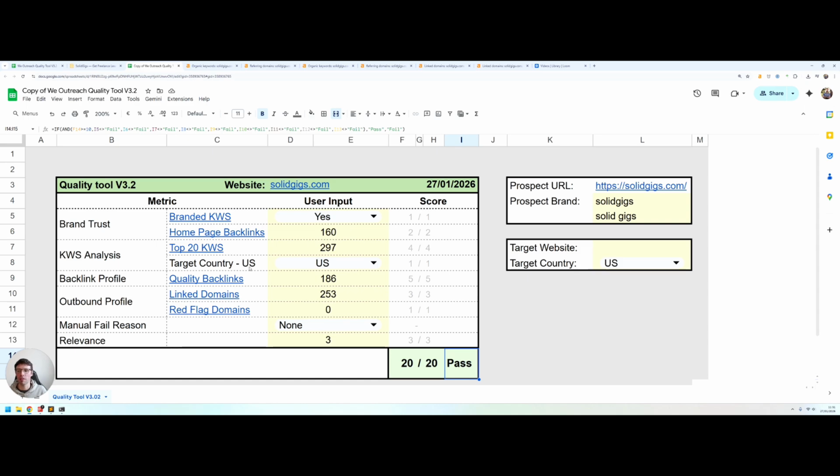And if it performed too poorly on any individual metric, you will see a fail in this far right section here next to the score for that particular metric. This didn't have a hard fail on any of these particular metrics, so it's good to go and a super high quality link.